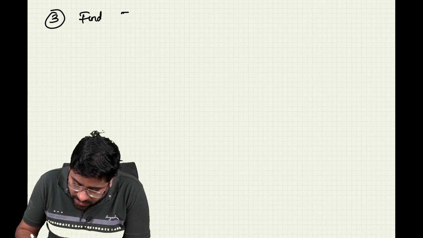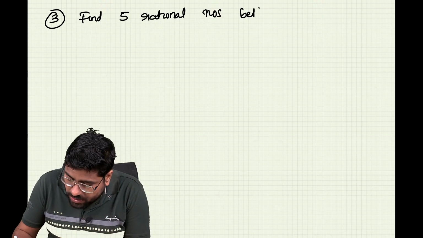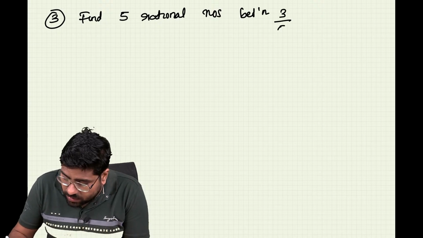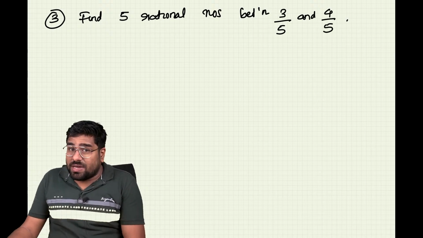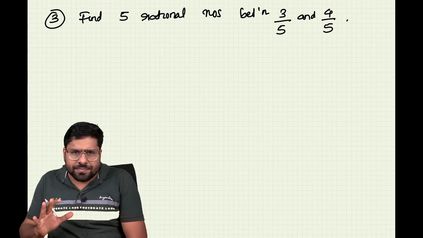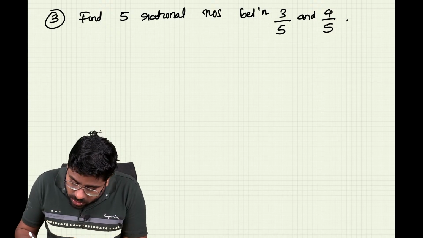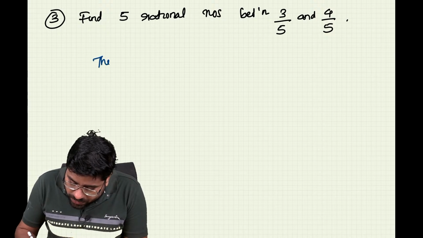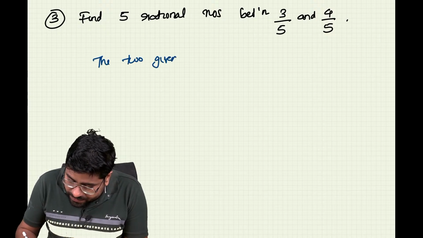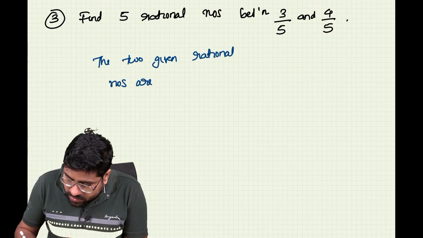Find 5 rational numbers between, yes, you can solve this. They are asking about 3 by 5 and 4 by 5. We are supposed to find 5 rational numbers between 3 by 5 and 4 by 5. Okay, so shall we move on? Yes, we shall move on. So what are the 2 rational numbers? The 2 given rational numbers are, yes, let's write it down, dear friends. It is going to be 3 by 5 and 4 by 5.